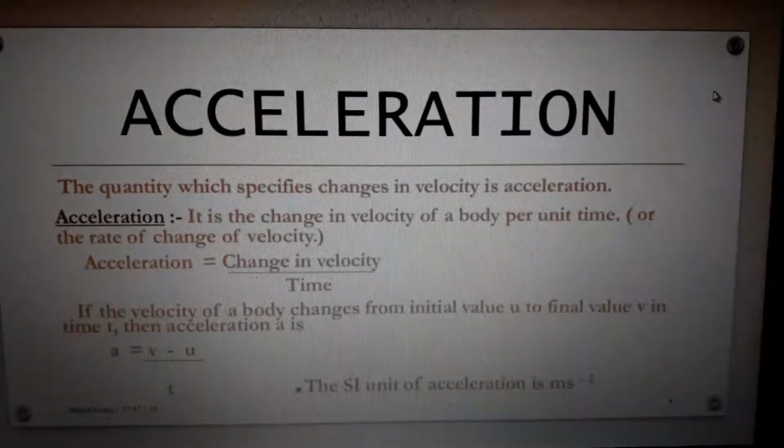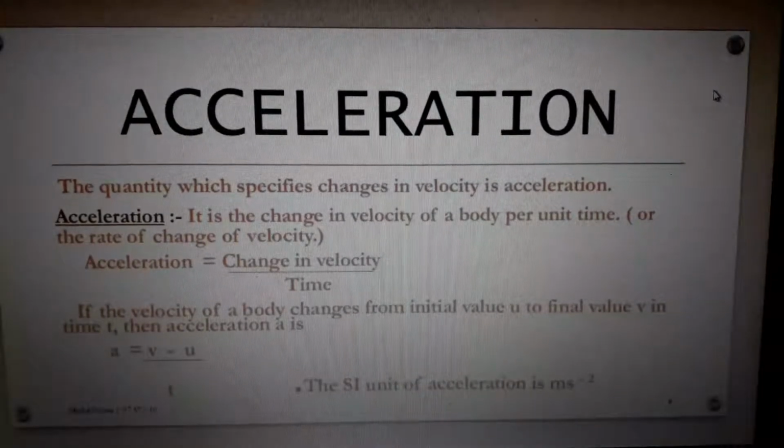Understood? Just learn it by heart like that. Meter per second square is the unit of acceleration. This unit is very important. While writing answers, you must include this unit. Otherwise, even though you get correct answers, you won't get full marks.